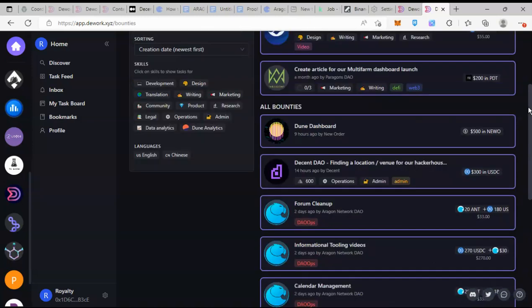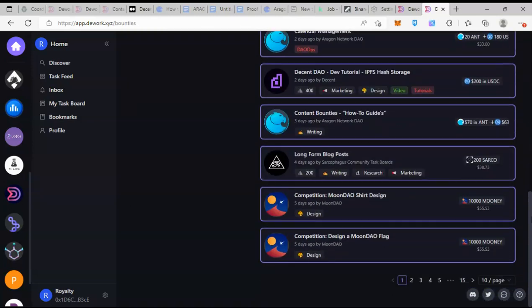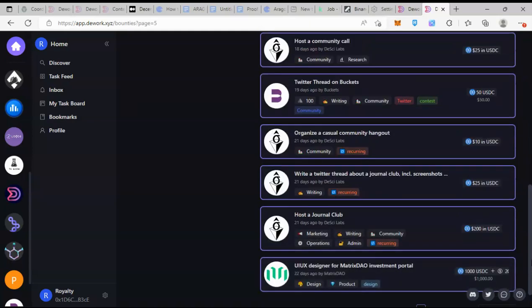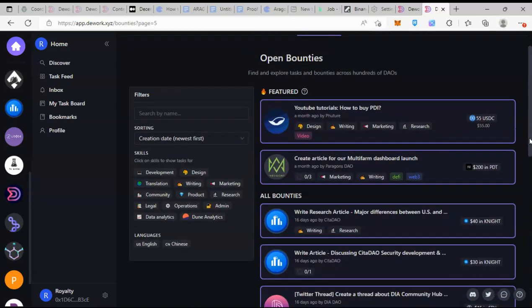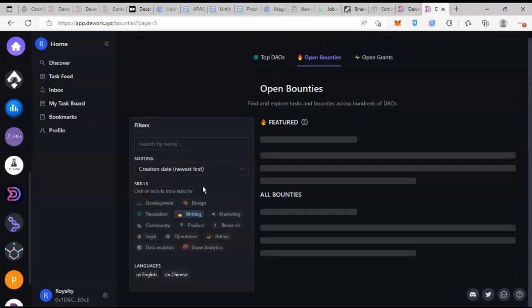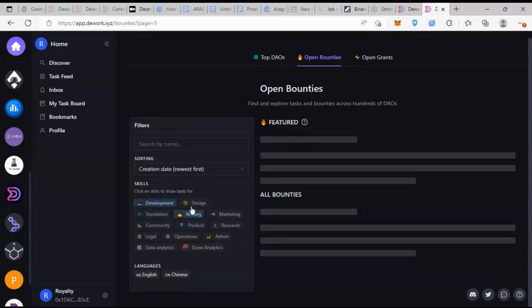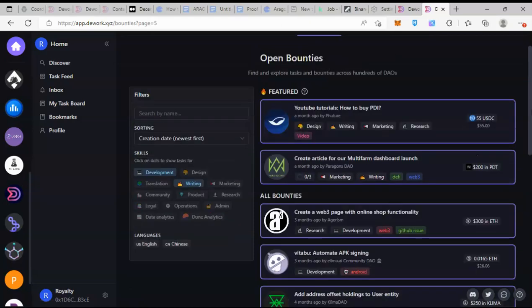So why would I recommend it for a friend? Because there are a lot of things to get from this. There are hundreds of bounties just lying, waiting for someone to actually pick them up, take them and show their experience and giving to it. And also there's this very awesome feature where you can just filter bounties with your skills. You can say, oh, I'm good at development, and you see bounties that are up under that skill.